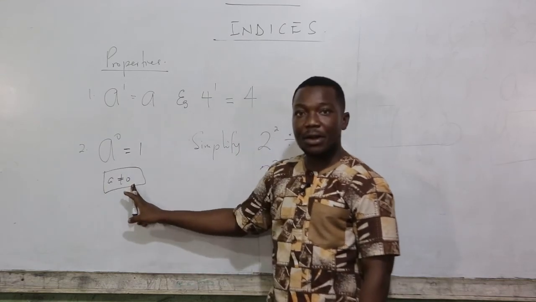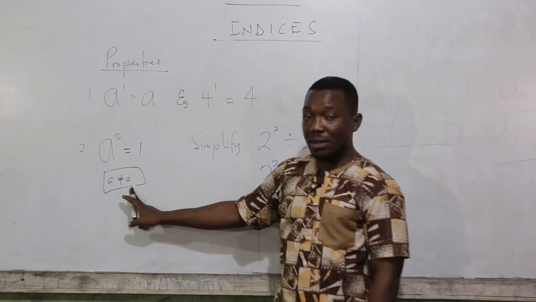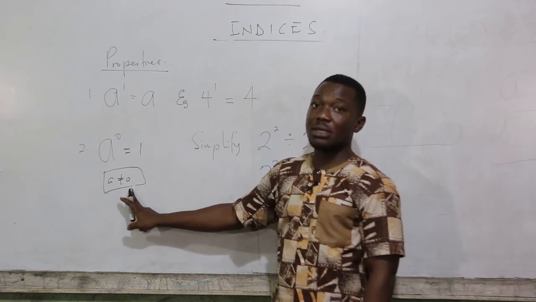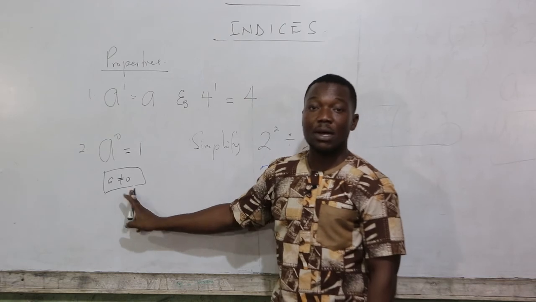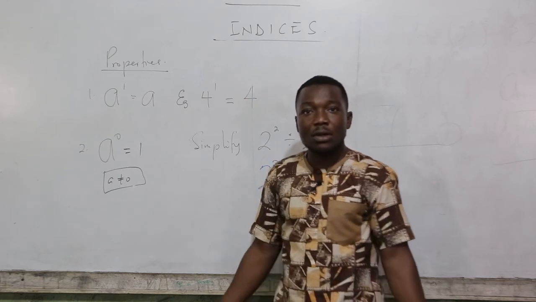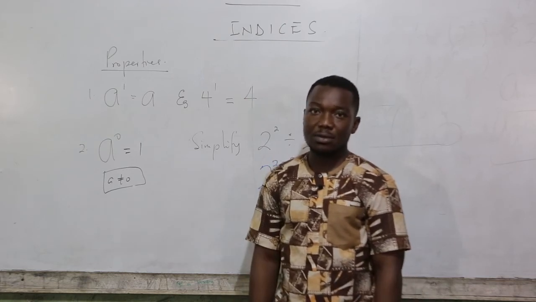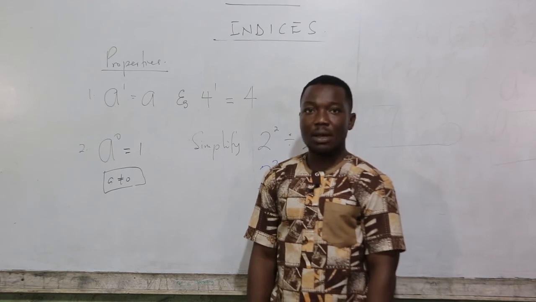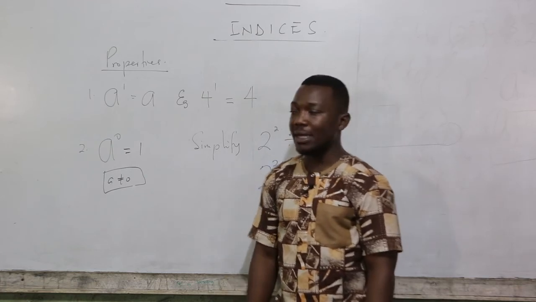This is a very important remark. The number should be a counting number, or it should not be a number which is equal to 0. Because 0 raised to the power 0 is still 0. Okay? Now, let's go to one of the properties again.